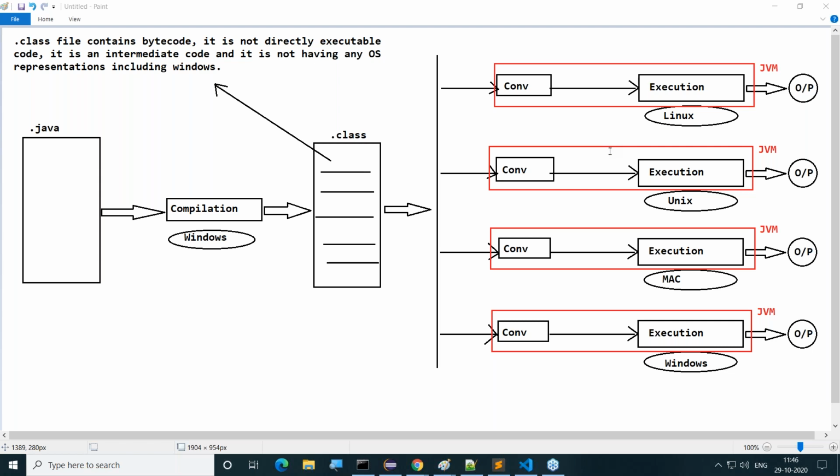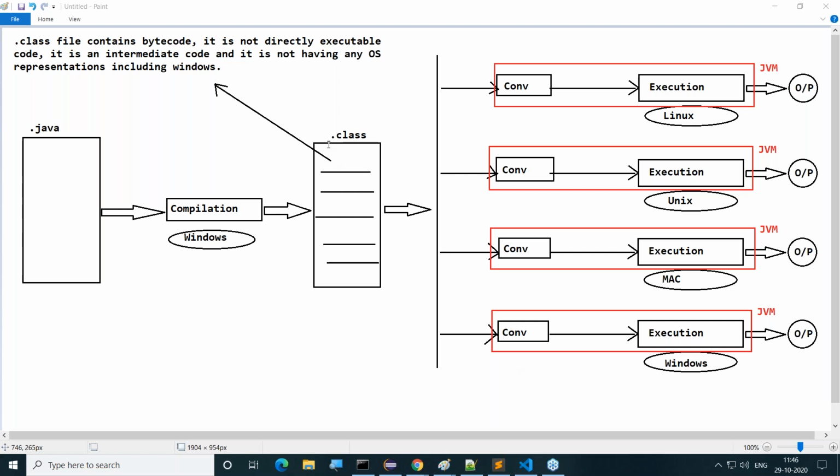So JVM responsibilities are translating the program from neutral representation to local operating system representations and executing them. This translator will convert the neutral program to Linux, this one to Unix, this converter will translate the program from neutral nature to Mac, and this one to Windows representations.